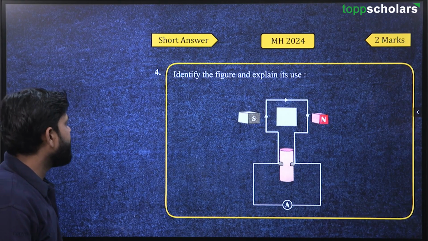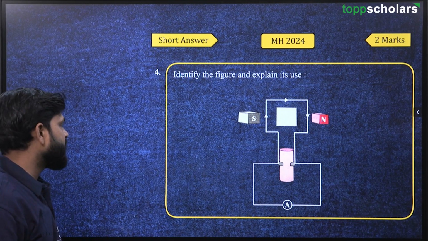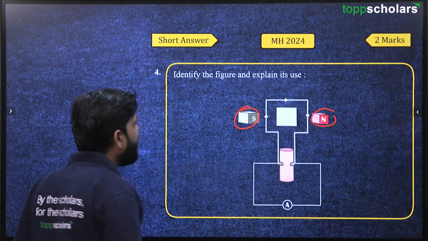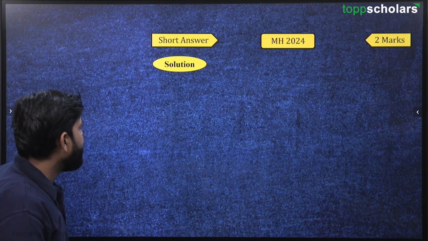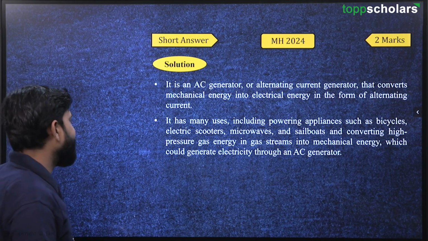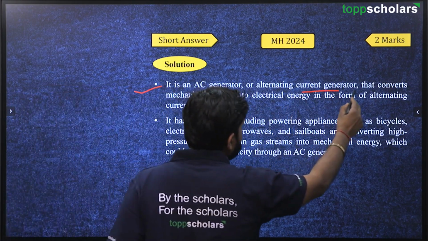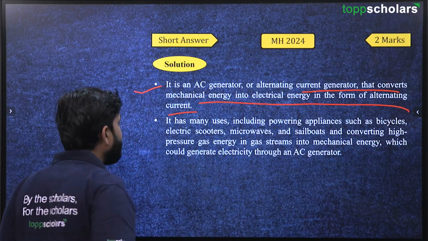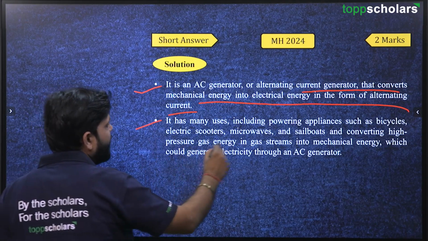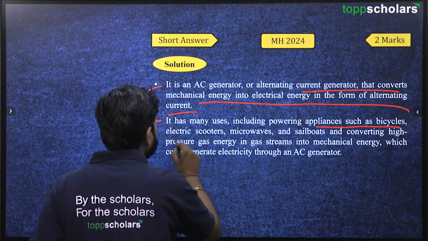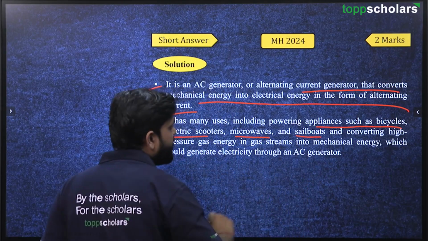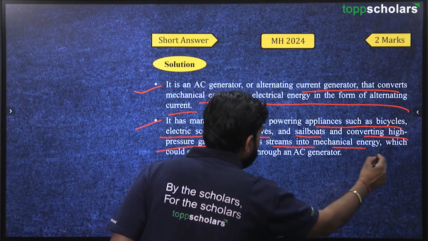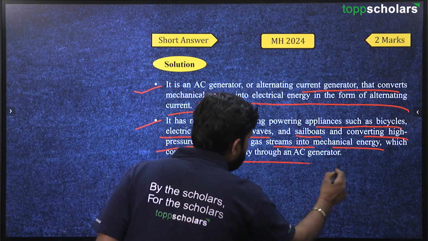Now next is: identify the figure and explain its uses. This is the North Pole, South, and we have to see what the figure is. Now see here, it is an AC generator, or alternating current generator, that converts mechanical energy into electrical energy in the form of electric current, alternating current. It has many uses, including powering appliances such as bicycles, electric scooters, microwaves and sailboats, and converting high pressure gas energy in gas streams into mechanical energy, which could generate electricity through an AC generator.